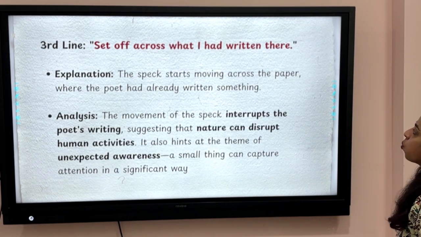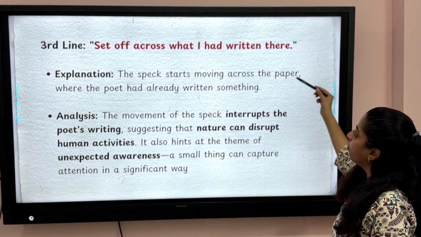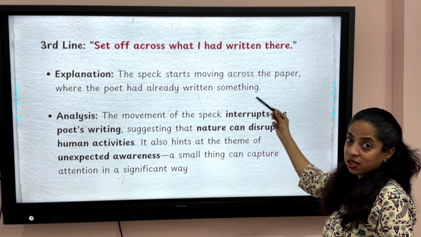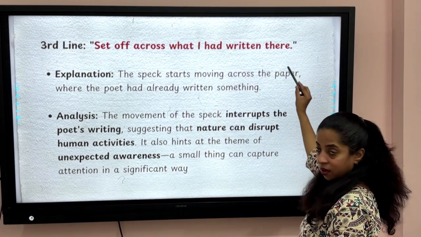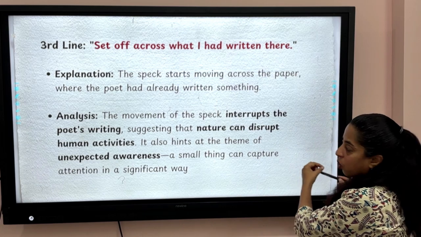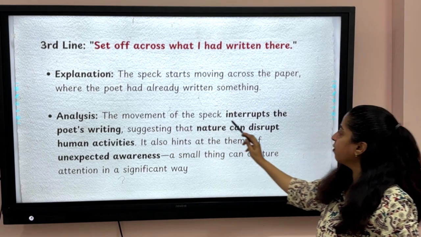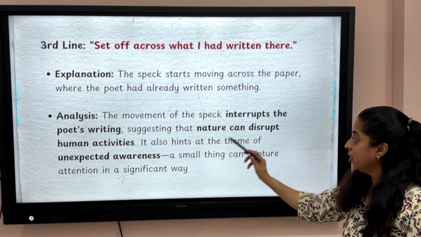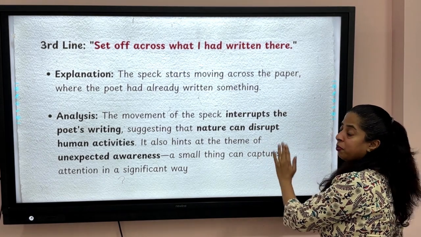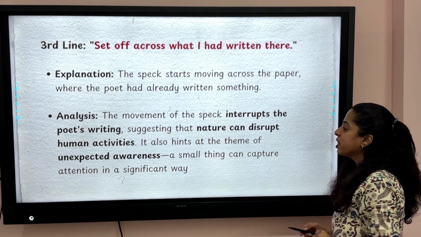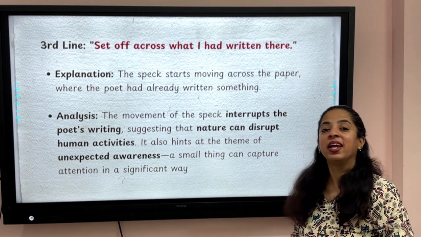Now set off across what I had written there. So the speck starts moving across the paper where the poet had already written something. Read the line carefully. Set off across what I had written there. Analysis. The movement of the speck interrupts the poet's writing, suggesting that nature can disrupt human activities. It also hints at the theme of the unexpected awareness. A small thing can capture attention in a significant way.